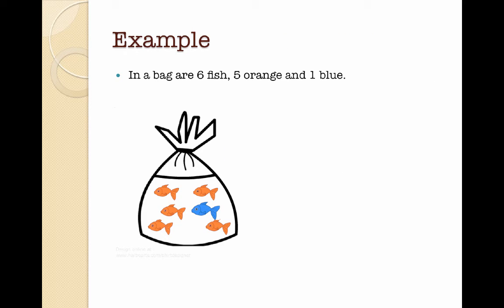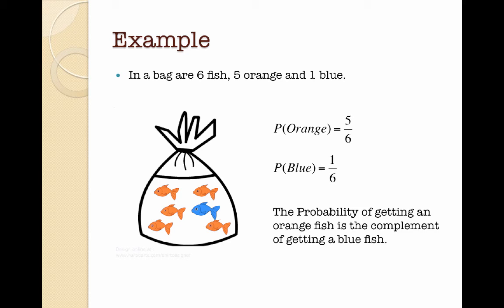Let's take a look at a different example. Let's say I have a bag with 6 fish in it. 5 are orange and 1 is blue. The probability of getting an orange fish is 5 out of 6, and the probability of getting a blue fish is 1 out of 6. We say that the probability of getting an orange fish is the complement of getting a blue fish. If I was to add those two probabilities together, I get one whole.